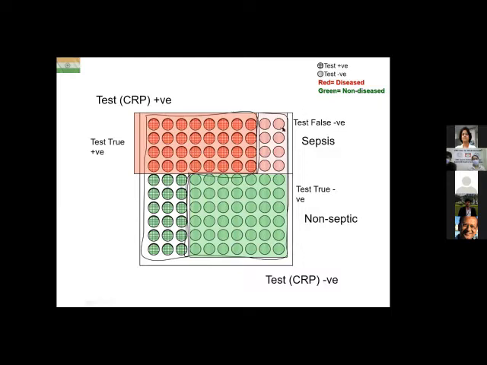So on the top right, you have the test false negatives. That means the CRP was false negative amongst them. It was supposed to have been positive because they are septic, but it turned out to be false negative. And at the bottom left, you have the test false positives. That means the CRP had no business to be positive because they were all non-septic, the green ones, and yet the test turned out to be positive. So it was a test false positive.